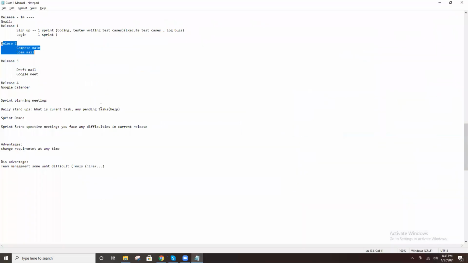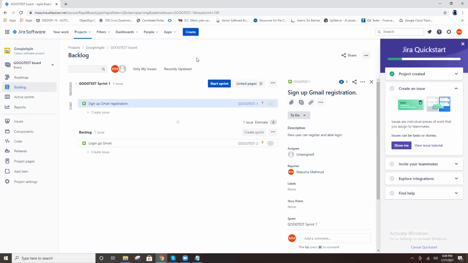Only sign up. Sprint one sign up, sprint two login. One week means 2 weeks one sprint, right? In the 2 weeks we need to complete development and testing, everything. So in 1 month this feature will be available in production. Then I assign this task to sprint one and start sprint.